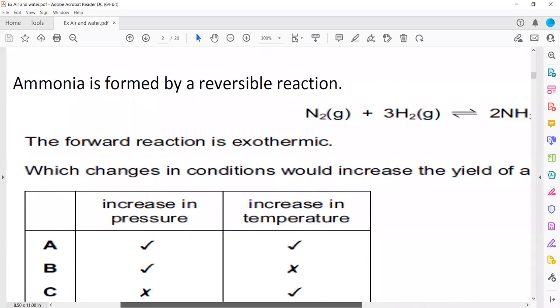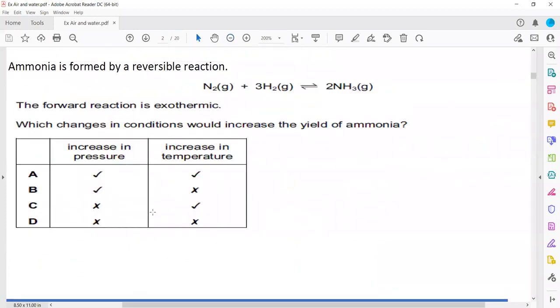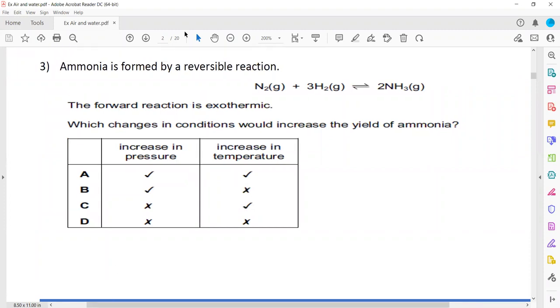Then, ammonia is formed in a reversible reaction when nitrogen reacts with hydrogen. The reaction is exothermic. So which change in the condition would increase the yield? Yield means the amount of the product, or which one will shift the equilibrium toward the right hand side. So if we increase the pressure, we have 1 mole and 2, so increasing the pressure shifts the equilibrium towards the right, so yield will increase. But if we increase the temperature, the forward reaction is exothermic.